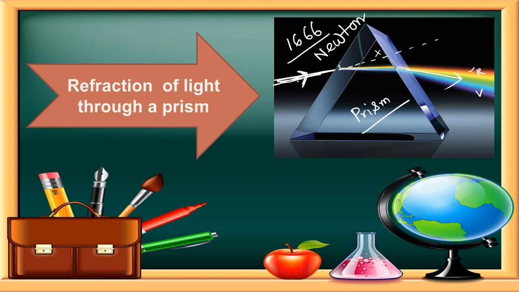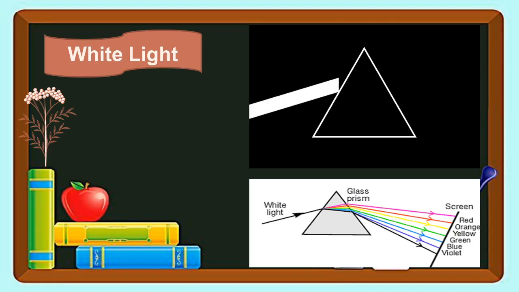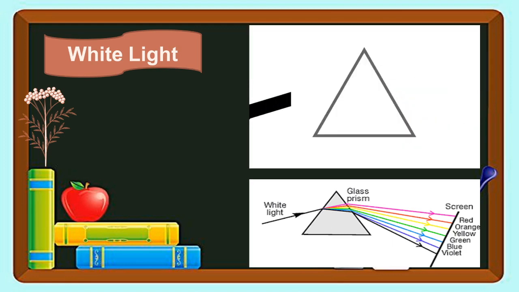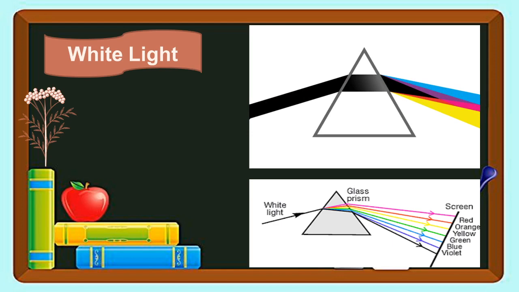This concept was not there before this experiment. So in your book also you will see such a picture. White light is going, and after refraction through the prism, it splits into some colors. Clear?